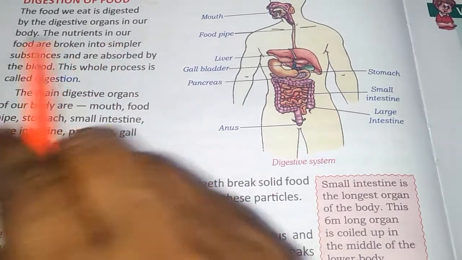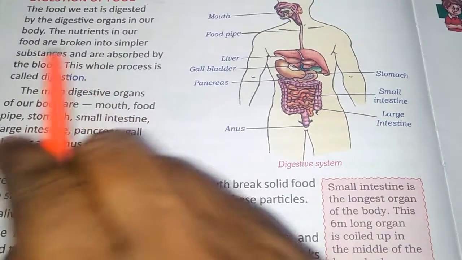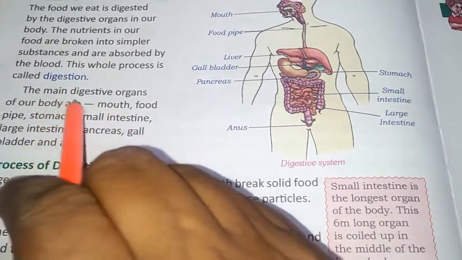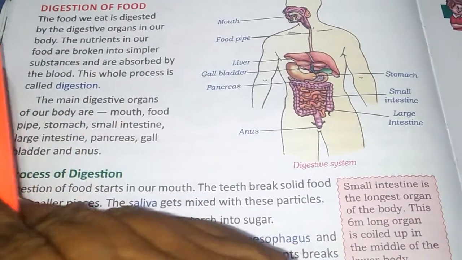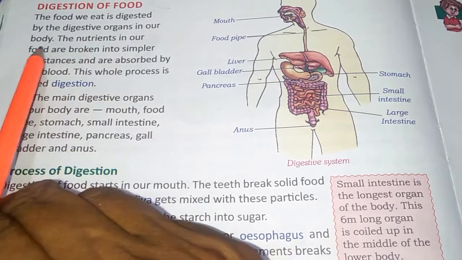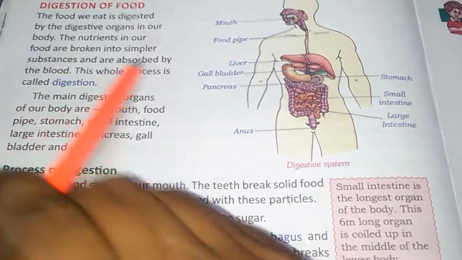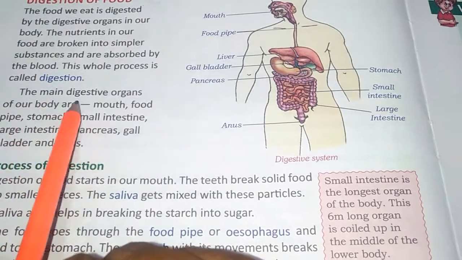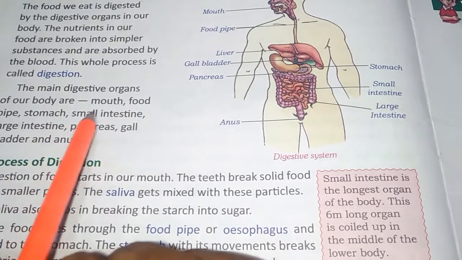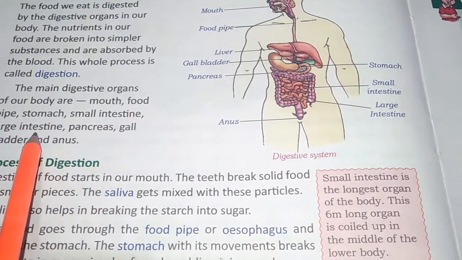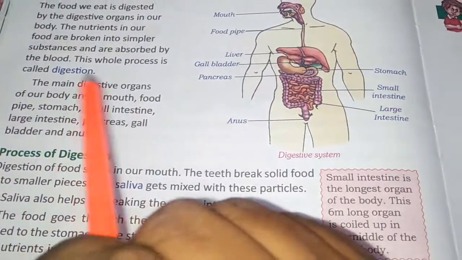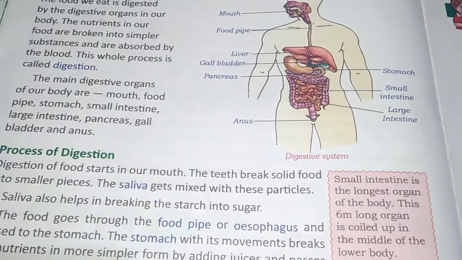The nutrients in our food are broken into simpler substances and are absorbed by the blood. The whole process is called digestion. The whole process of nutrients from the food breaking into simpler substances is known as digestion. The main digestive organs of the body are mouth, food pipe, stomach, small intestine, large intestine, pancreas, gallbladder and anus. These are the different parts of the digestive system.